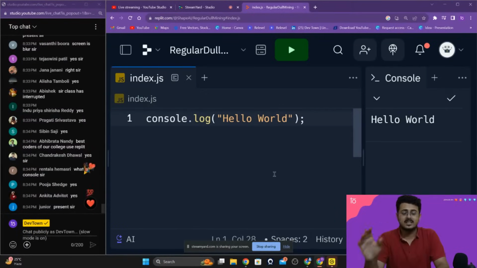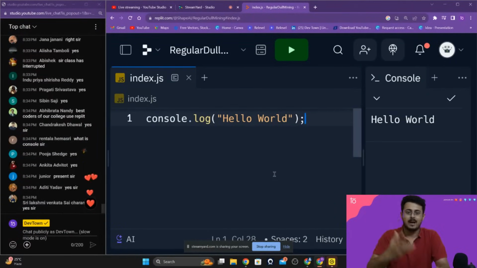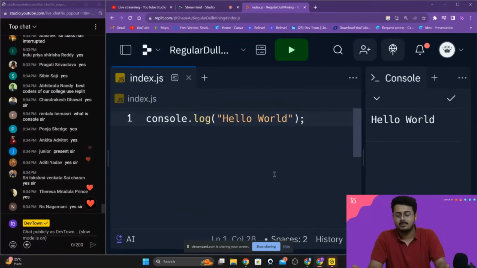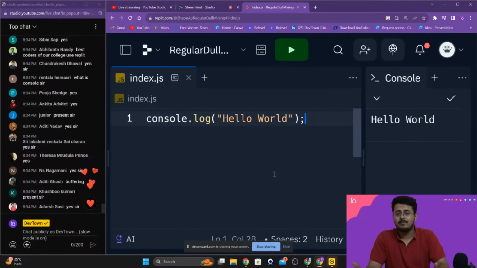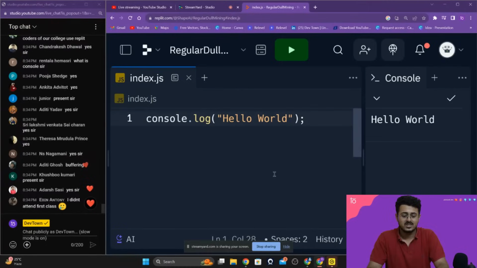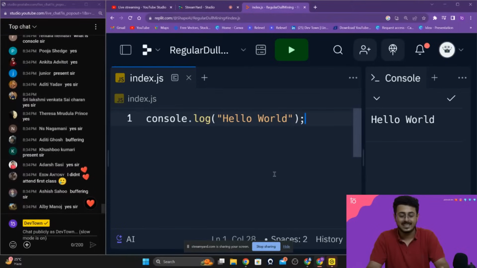Please do not think that Java and JavaScript are related to each other. They are as related to each other as, let's assume, apple and pineapple are. There is no relationship between apple and pineapple. Both of them are fruits, of course. Both of them have the spelling apple in them, but they are not related to each other. In the exact same manner, Java and JavaScript are also not related to each other, guys. They are two separate programming languages. So do not think that I have to study Java and then JavaScript. That does not work like that. They are not related to each other, guys.